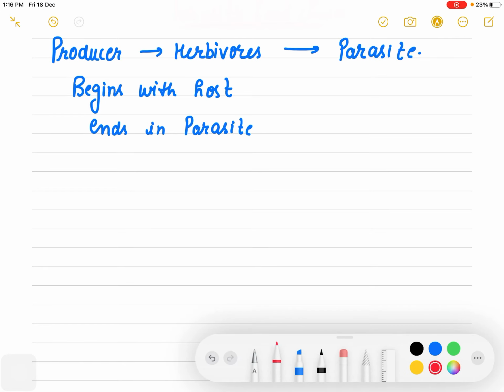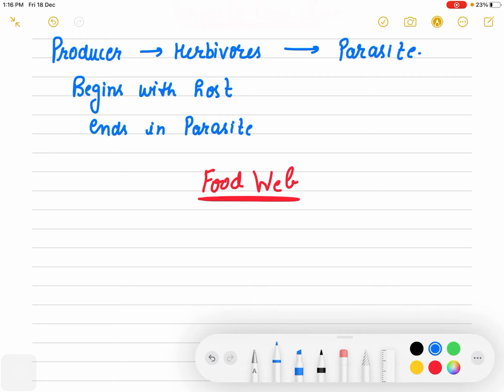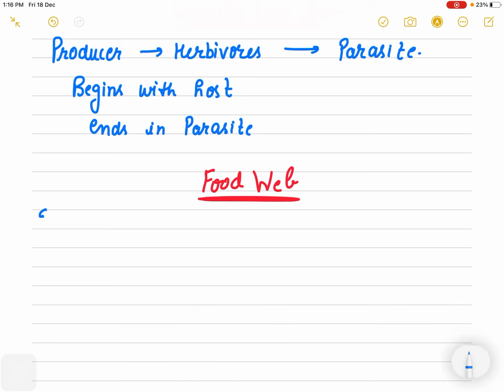The last thing which I'm going to take with you is about food web. What do you mean by food web? Now, simple sequential chains are known as food chains.